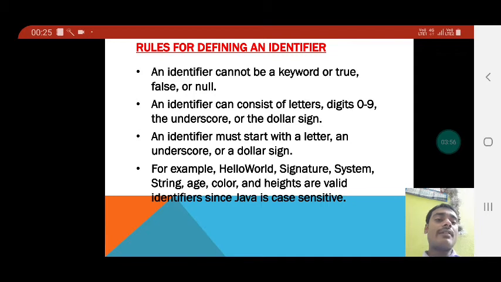You can also give some other name to your identifier, but you should not give any keyword, because keywords are predefined words in Java which have special meaning. So you should not use keywords, but you can use some other name for specifying the class name, variable name, etc.